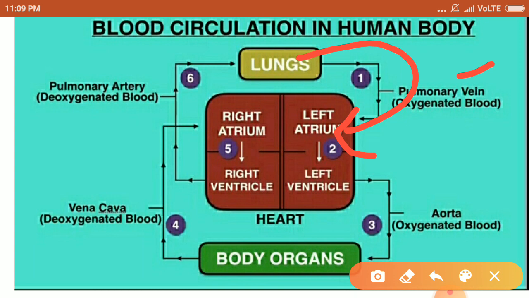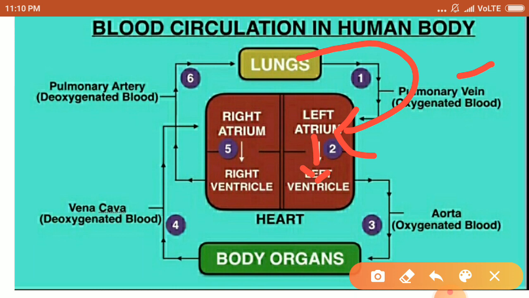We inhale oxygen that is found in the alveoli, and so when blood reaches the lungs, gaseous exchange takes place. Now the blood gets oxygenated. This oxygenated blood reaches the left atrium through the pulmonary vein. The left atrium relaxes when it is collecting the blood. Whenever any part of the heart collects the blood, it relaxes, and when it loses the blood, then it contracts. Now, when the left atrium contracts, the next chamber called left ventricle expands so that the blood transfers to the left ventricle from the left atrium.